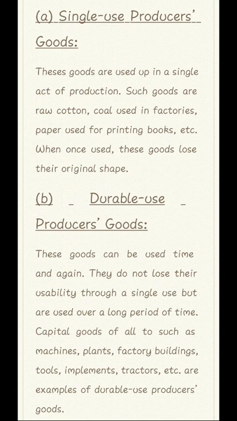So today we discussed how many types of goods. Mainly two types: economic and non-economic. Economic goods are also divided into two parts: consumer goods and producer goods. And both are divided into two parts: single use and durable goods.